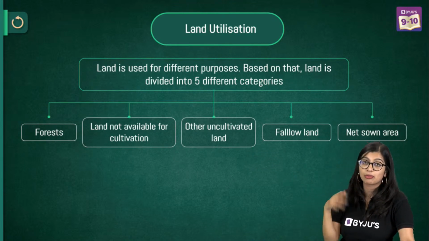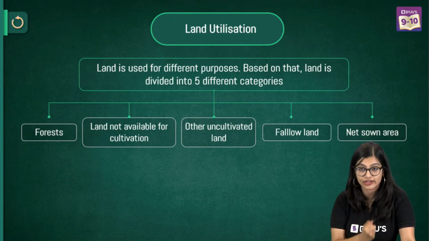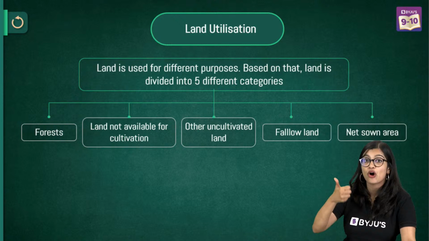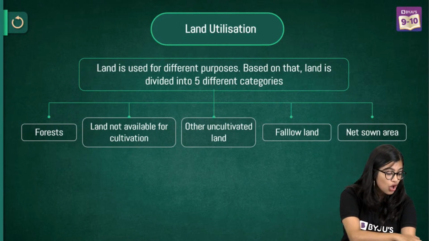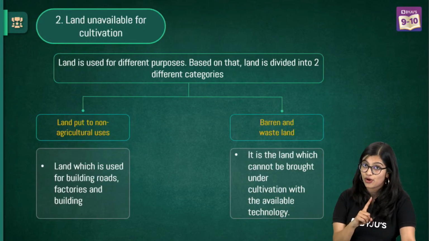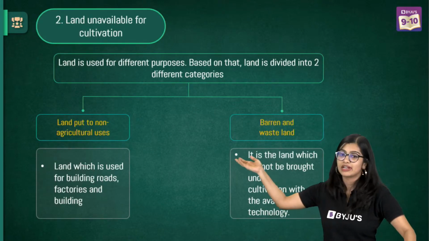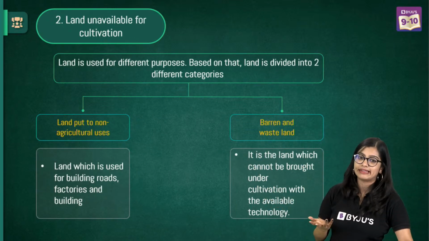And we know that a lot of people depend on forests because a lot of resources are available from the forest, which is why forests are very, very important to us. Next, we have land which is not available for cultivation. If it is not used for cultivation or agriculture, I will either use it for building something or it will be wasteland which I can't really repurpose.